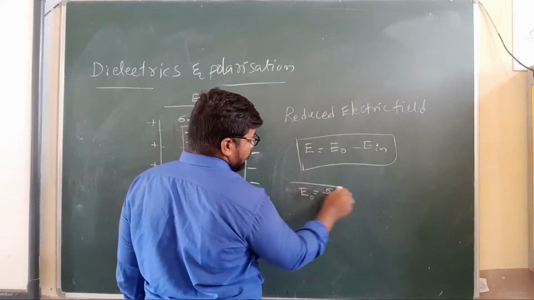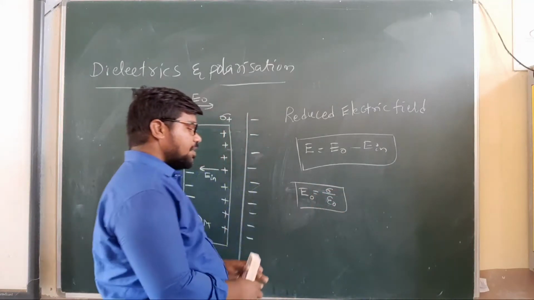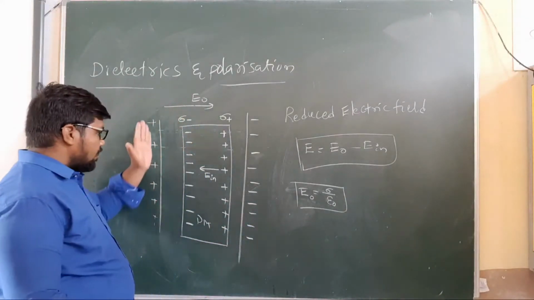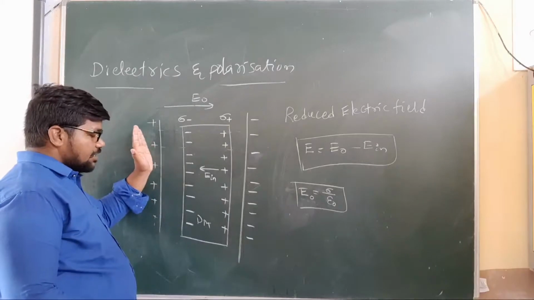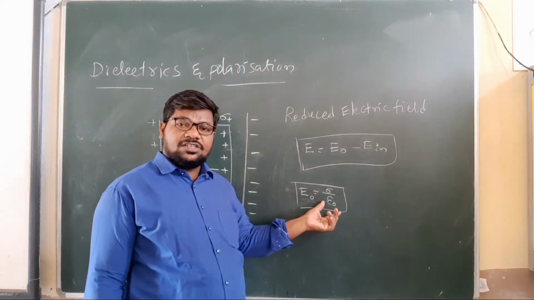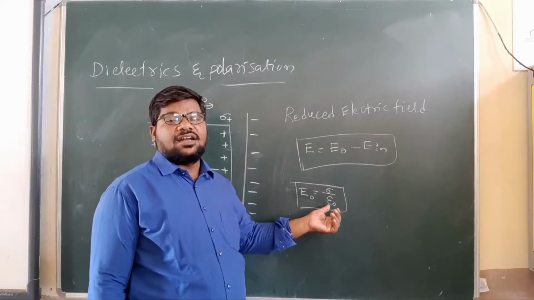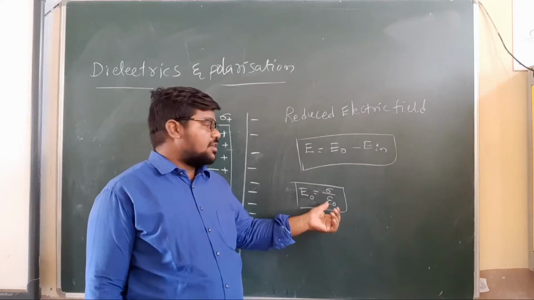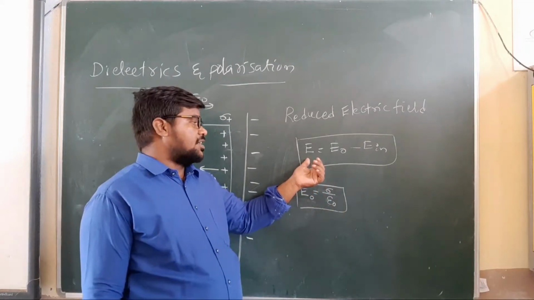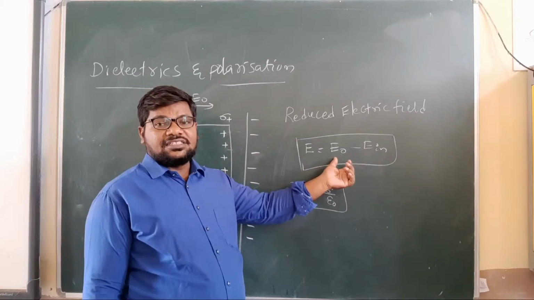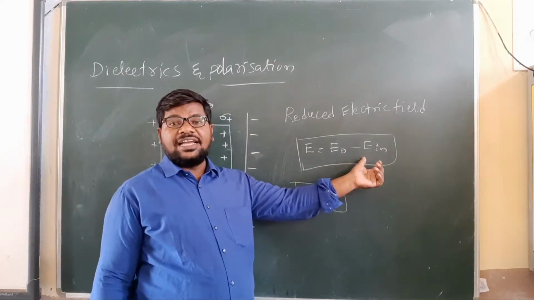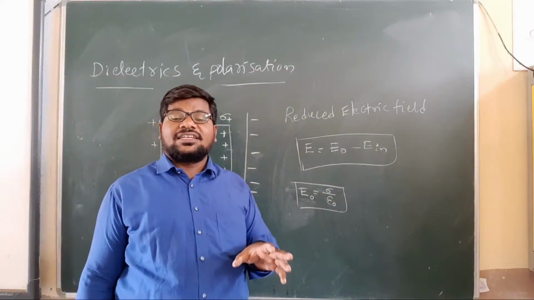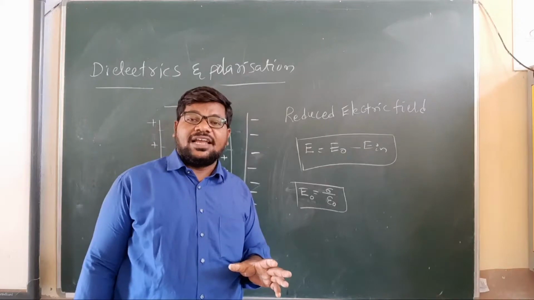E naught is equal to sigma by epsilon naught, because according to Gauss law, for this plate the electric field intensity is sigma by epsilon naught. Clear, my children? Here E is the reduced electric field, E naught is the external electric field, and E in is the induced electric field inside the dielectric medium when the external electric field is applied on the dielectric medium.